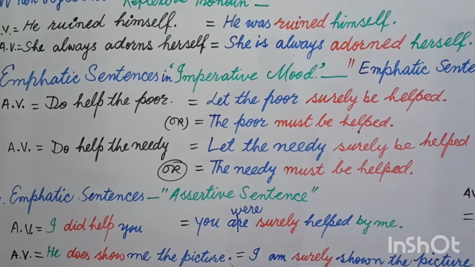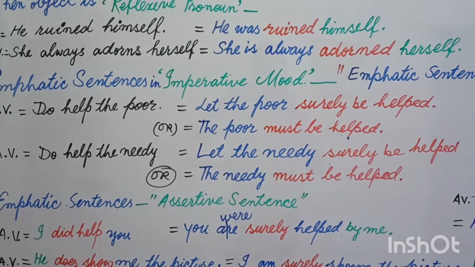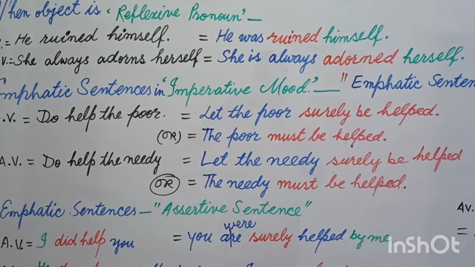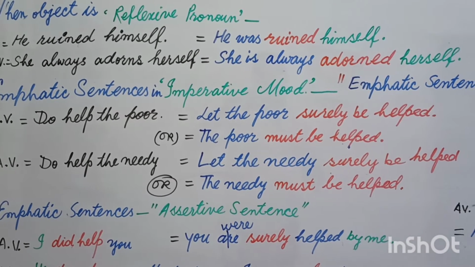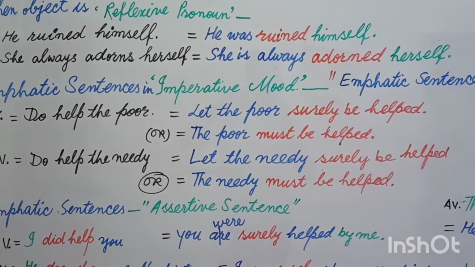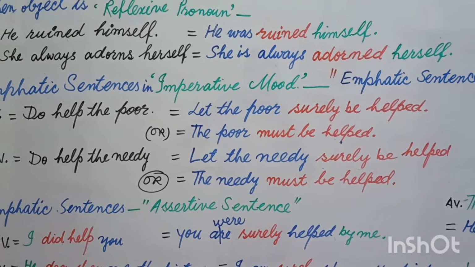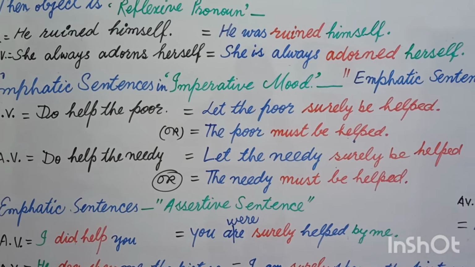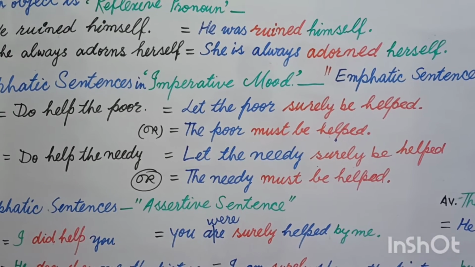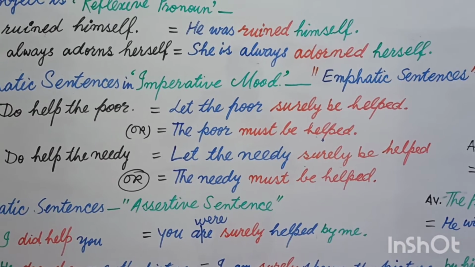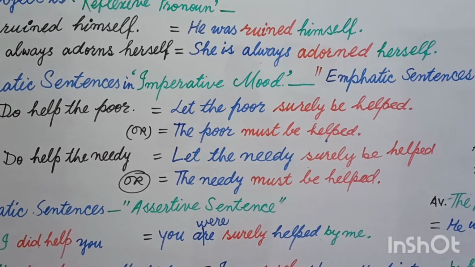Do help the needy, let the needy surely be helped. In the same way, do is changed into surely, and the needy is the object: let the needy surely be helped. Now you can change this in the same way into a statement in a modal-based sentence, and whenever we change any modal into passive voice we use be additionally and then the third form. Now the answer is the needy must be helped.